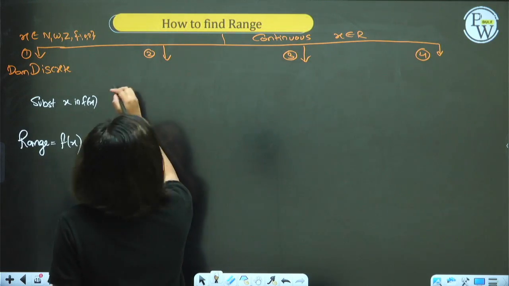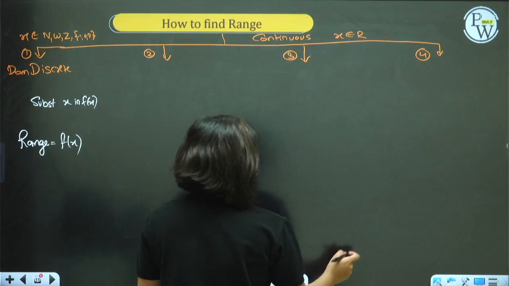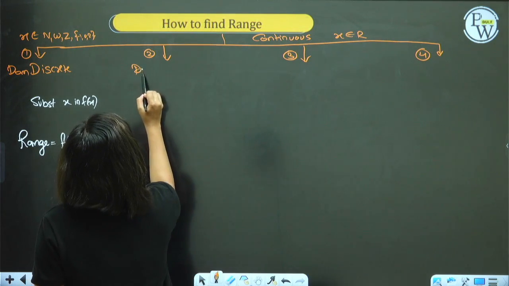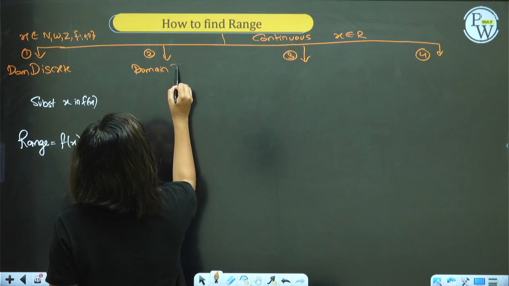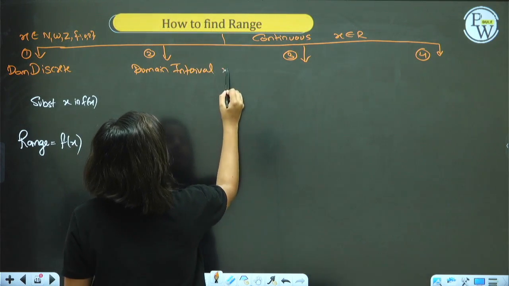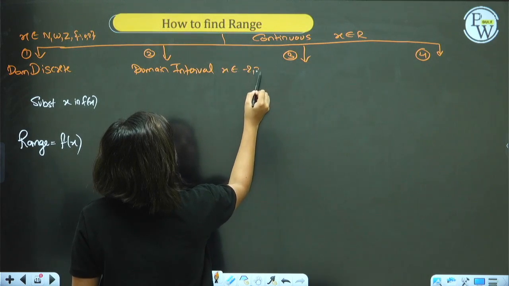Second method, suppose they have given you an interval. Whenever the domain interval is given to you, suppose they say x belongs to -2 to +2.